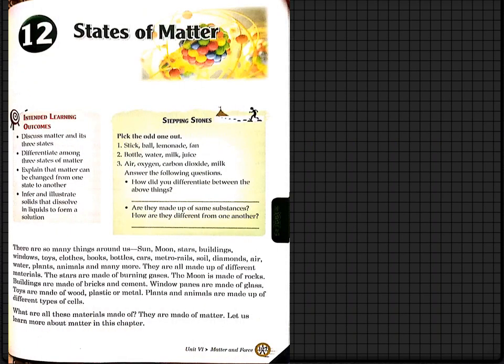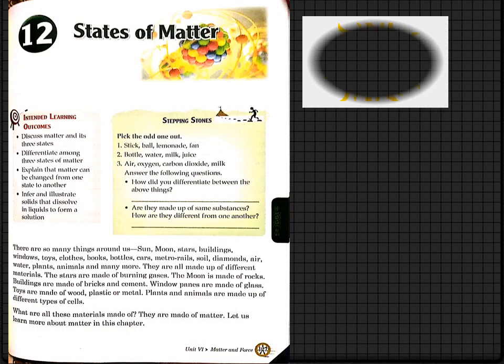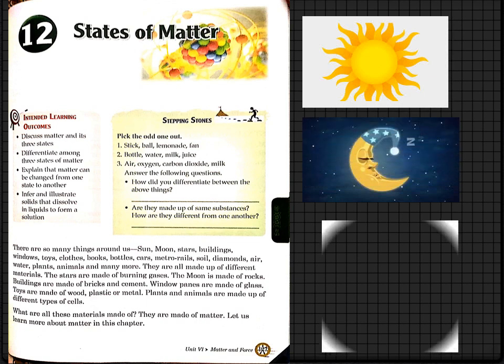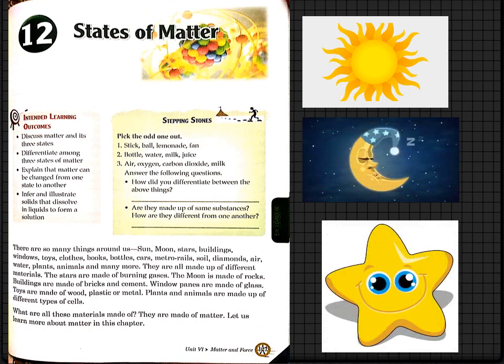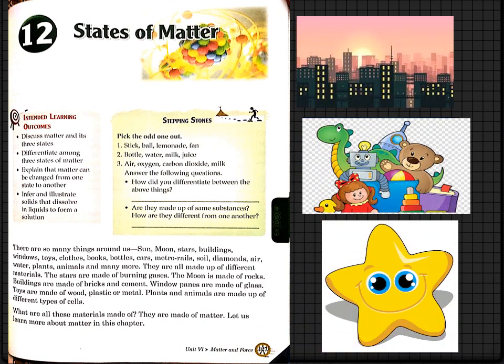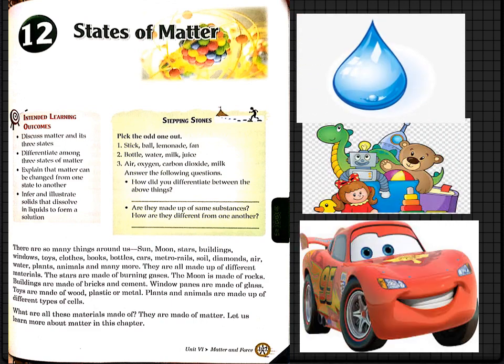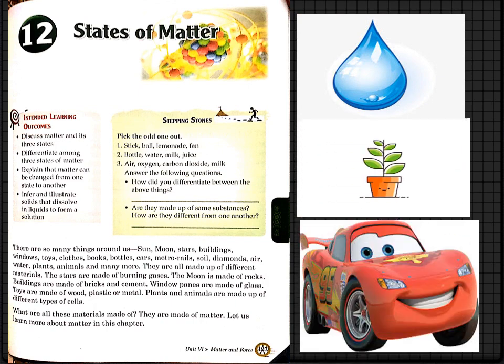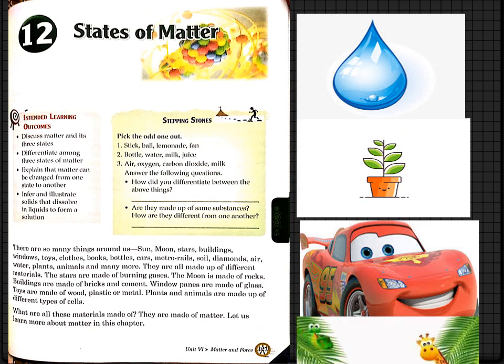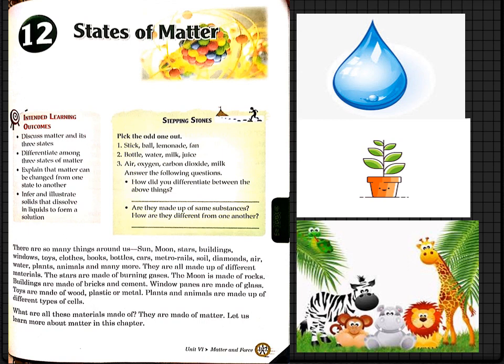There are so many things around us which we can see. Sun, moon, stars, buildings, windows, toys, clothes, books, bottles, cars, metro rail, soil, diamonds, air, water, plants, animals and many more. So if you sit in your room and give a look around you, you can see many of these items that I have just told. And if you go outside, again you can see so many of the things that have been named here. They are all made up of different materials.